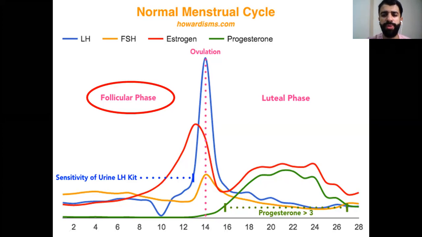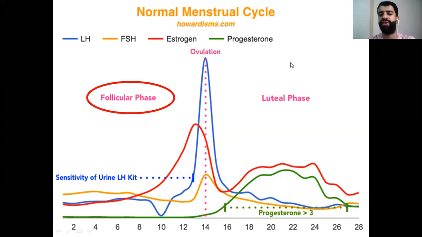Let's see which hormone is the dominant one. Let's leave LH and FSH. We're working only with the red and the green. The red one is for the estrogen, and the green one is for the progesterone. The hormone that is dominant during the pre-ovulatory phase, the follicular phase, is the estrogen.